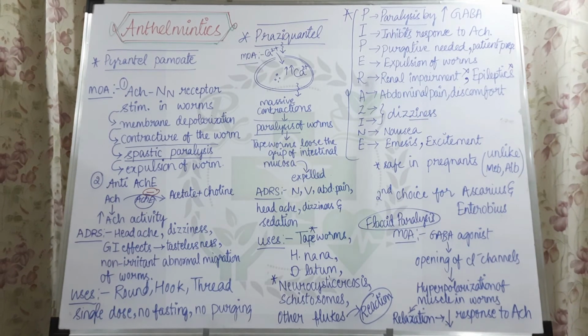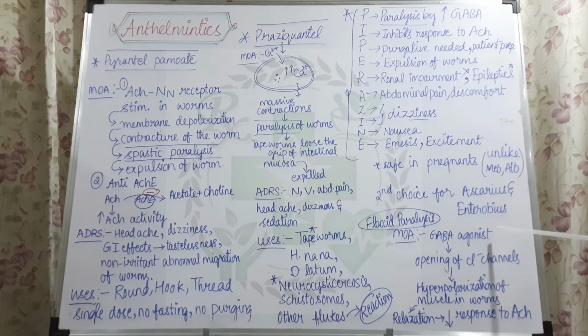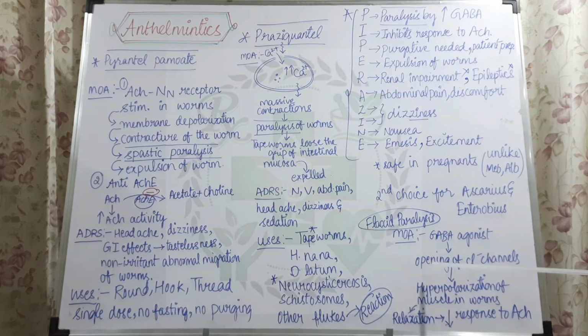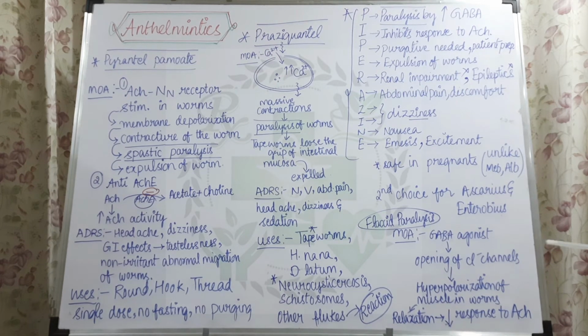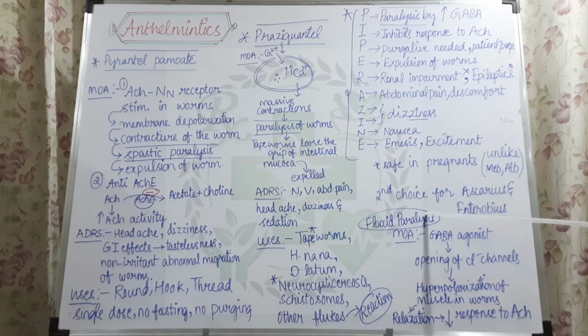So what is that? Paralysis by raised GABA levels is nothing but the piperazine acting as a GABA agonist. GABA levels will be rising, and that will lead to chloride channel opening that causes hyperpolarization of the muscle in the worms, and that causes relaxation finally. After the relaxation, the worm gets immobilized. The worm cannot move. That is nothing but it causes flaccid paralysis of the worm.